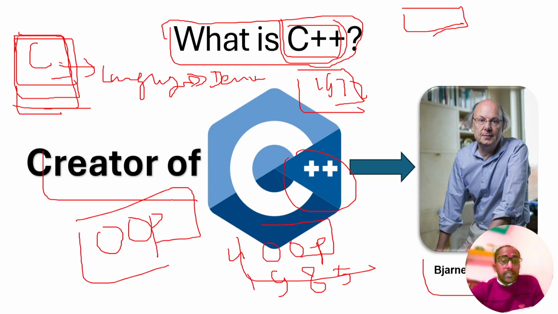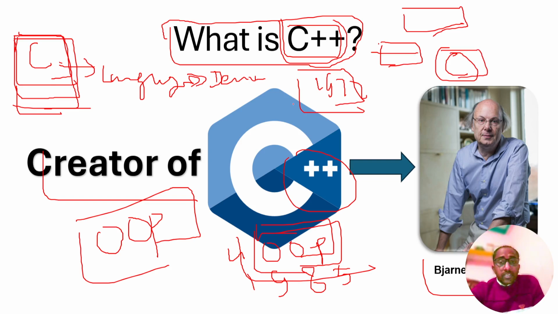It was very difficult to work in the C language, and that's why some of the flaws were found. That's why C++ was created, and it was finally introduced in 1985 by Bjarne Stroustrup.